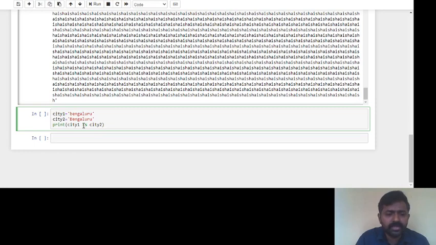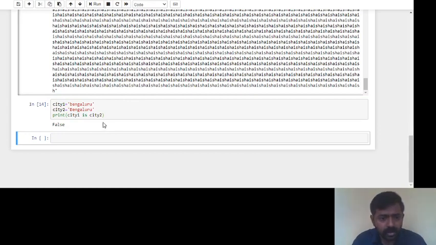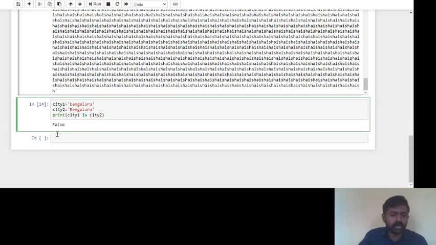If you want to compare, city 1 is city 2, it returns true or false. If it is the same, it will return true. If it is different, it will return false. Okay, shift enter. Here the first letter is small b and the second letter is capital B, so they are not equal. That's why you are going to get the output as false.